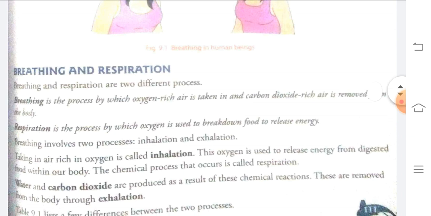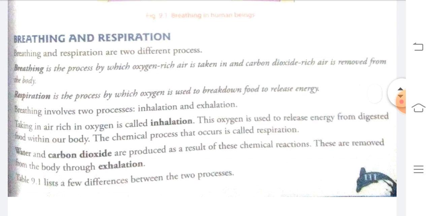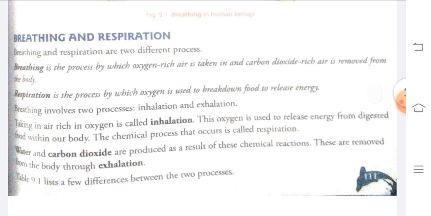Next, when respiration gets completed, water and carbon dioxide are produced as a result of this chemical reaction.